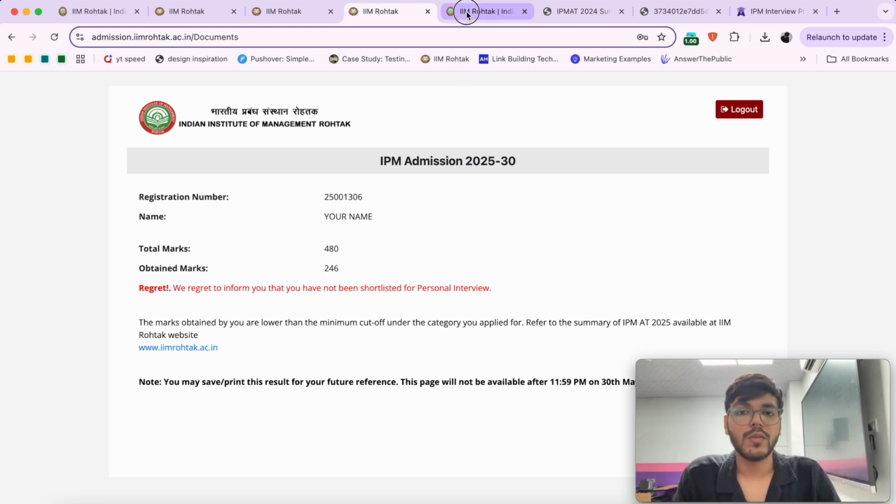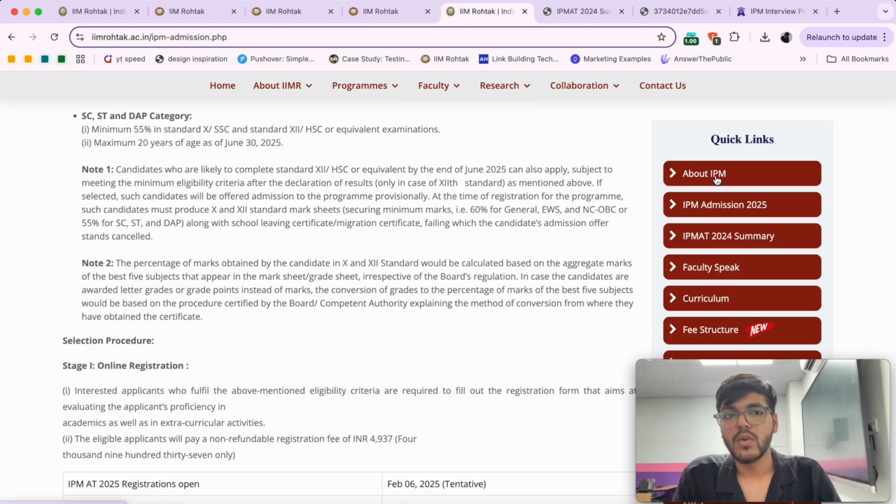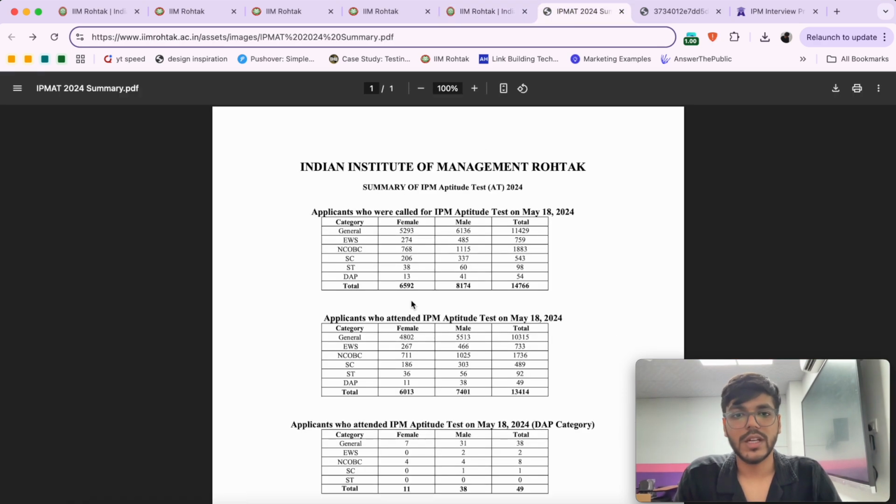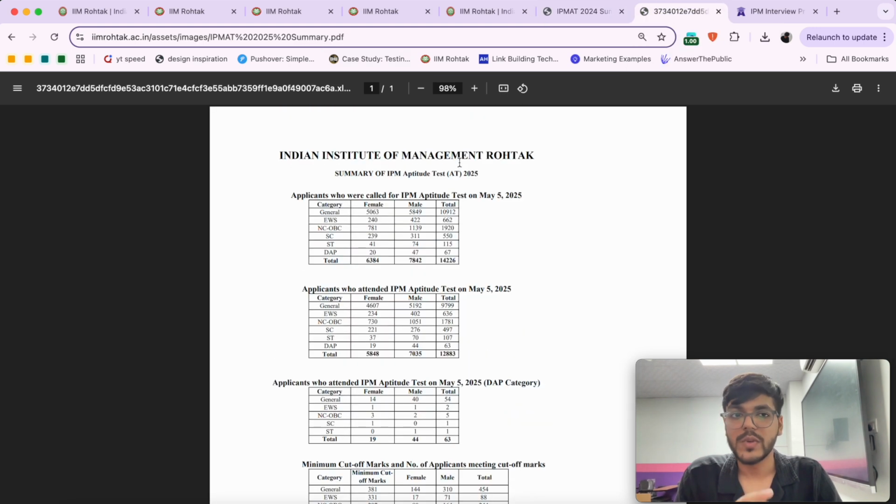And if in case you want to see what the cutoffs for this year are like, you need to go on the IPM page on their website. You need to click on the RTI data. As of now, the RTI data for 2025 is not updated. So if you open the 2024 data, this shows up. But if on the same link you change 2024 to 2025, which I've already done over here, you'll be shown this particular page. So the data is uploaded on their website, but it does not reflect on the front end or the homepage of the IPM section in IIM Rohtak's website.